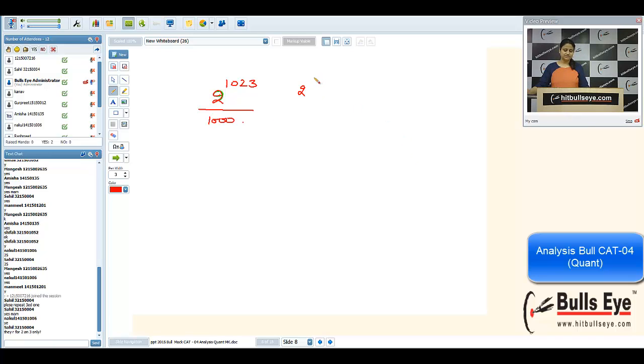Since 2 raised to power 1023 can be written as 2 raised to power 1020 into 2 cubed. Now 2 raised to power 1020 is nothing but 2 raised to power 10 into an even number. So it will end in 76 into 8. That will be the answer. So we will match the last 2 places only. Then we will mark the answer. Is it okay with you? No need to apply the complete remainder thing.